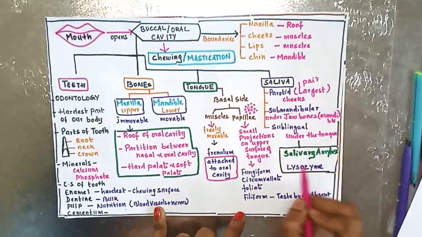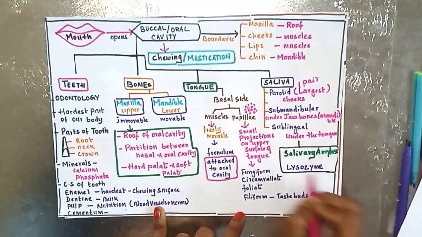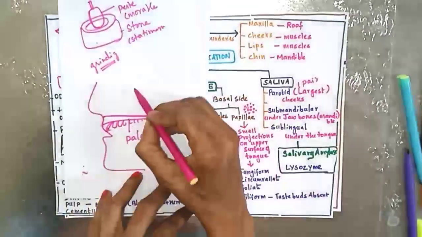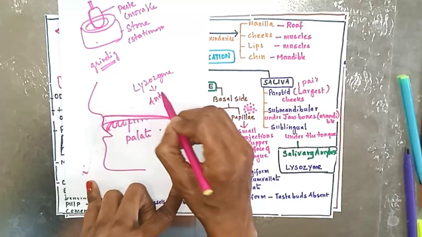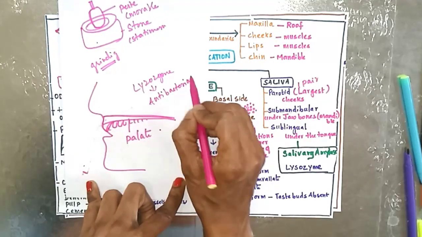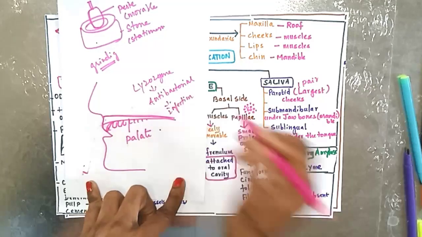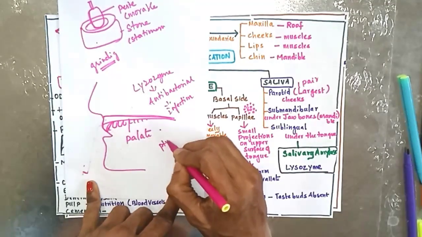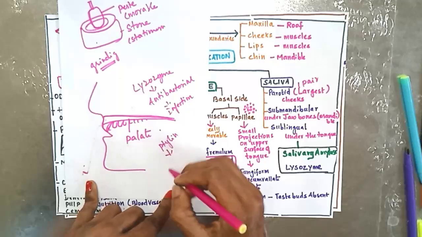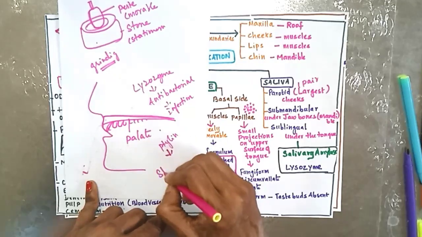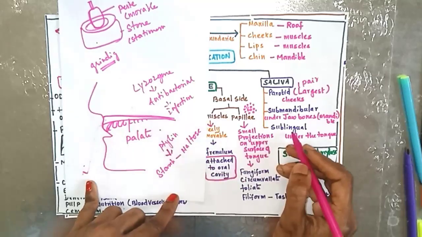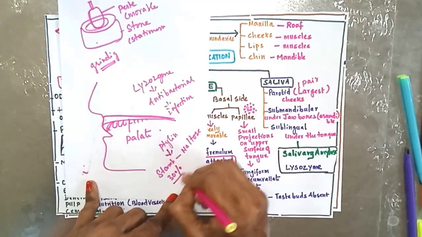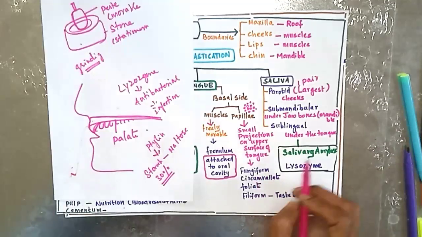Two important substances. First is the salivary amylase and lysozyme. So lysozyme is an antibacterial agent which is present in the saliva to prevent infection. Next is salivary amylase. It is also called as ptyalin. It acts on starch, carbohydrates and converts it into maltose. In the oral cavity, 30% of carbohydrates is digested. These are all important MCQs.